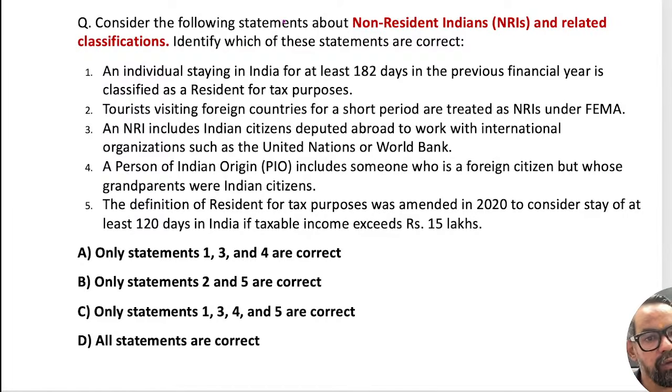So consider the following statements about NRIs and related classification, and you have to find the correct answer. Is that 182 days one confirmed? I forgot to check. A Loro account is basically their money with them. It is defined as their money with them.